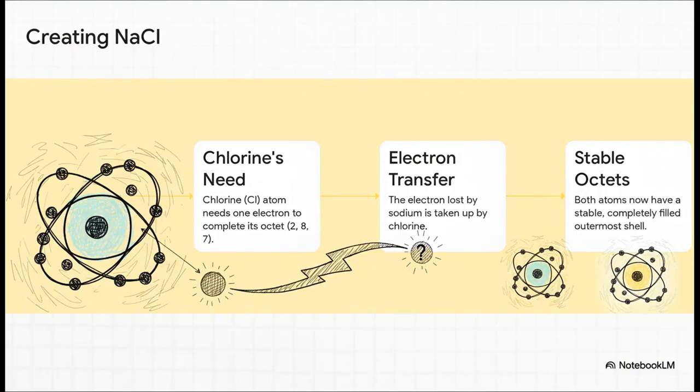Let's try to picture this. The sodium atom has one lonely electron in its outer shell, and the chlorine atom has one empty spot in its outer shell. The electron literally jumps from the sodium atom and goes to the chlorine atom. Now both atoms have achieved that stable configuration.